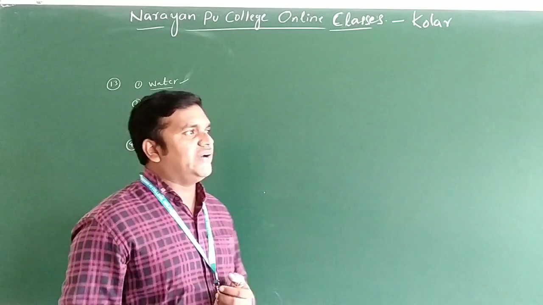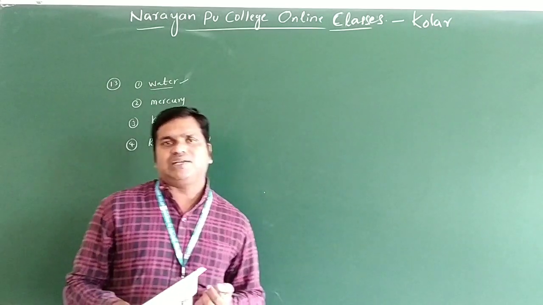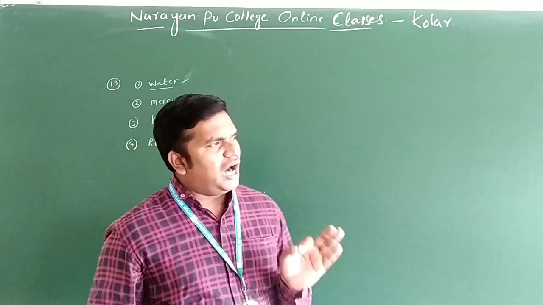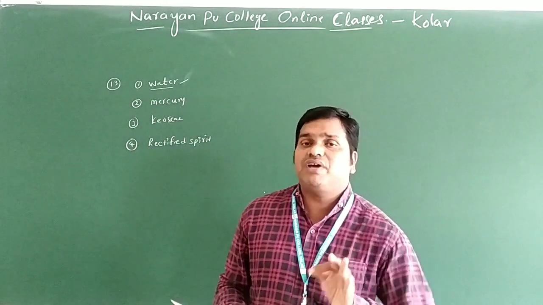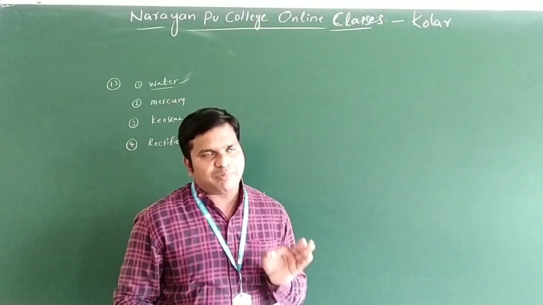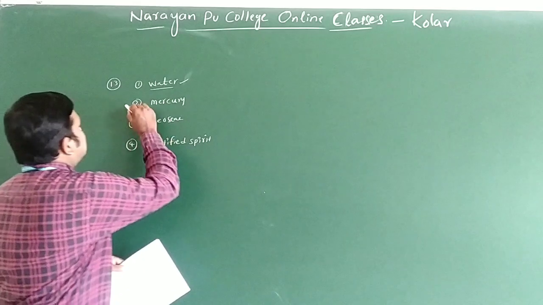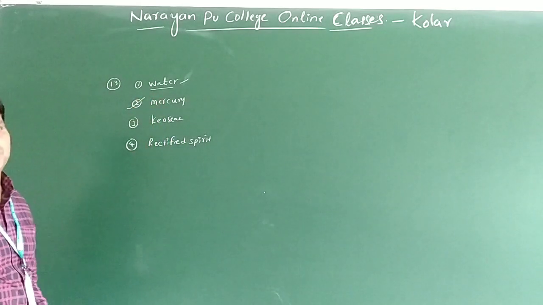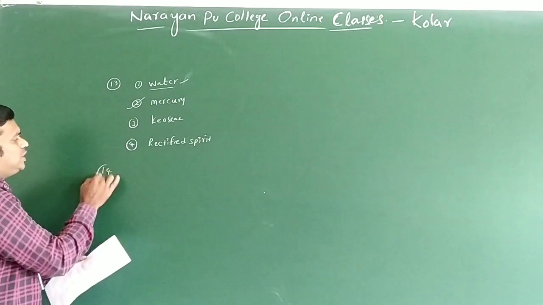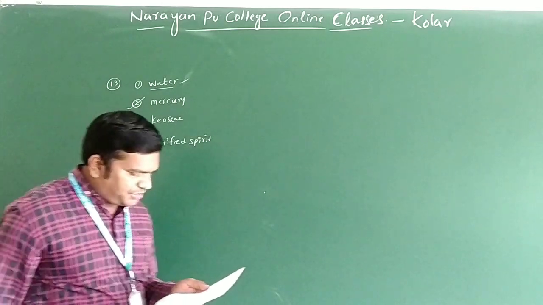The fourth one we have is rectified spirit. 95% alcohol and 5% water is called rectified spirit. Alcohol also has a high vapor pressure. What is the answer for this question? The lowest vapor pressure can be shown by which one? That is mercury. So this is question number 13. Okay. And question number 14 also we have a direct question.